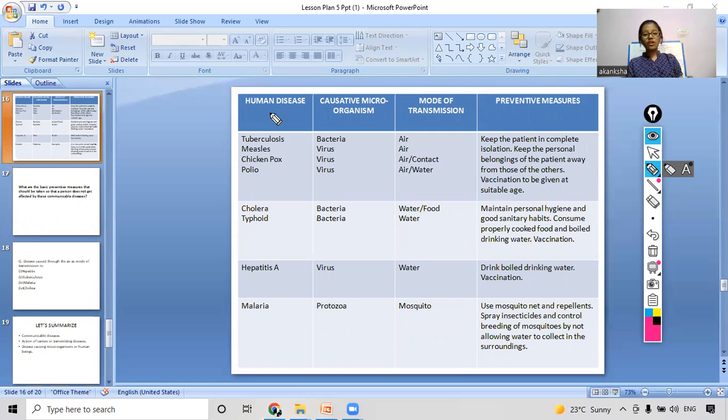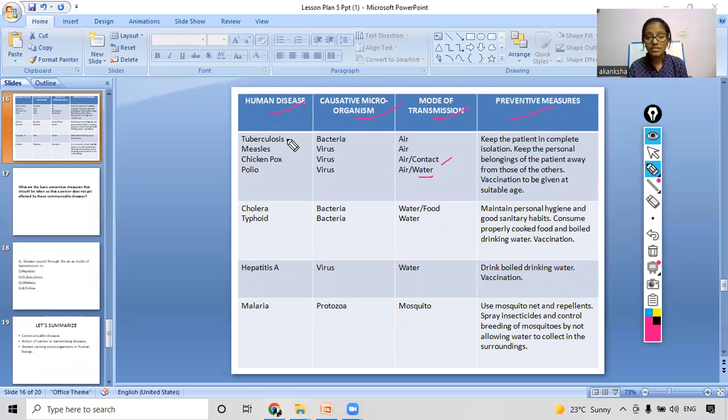Okay, so the first column is telling us about the human diseases. There are different human diseases mentioned, and the causative microorganism, like which microorganism is causing it. Like it is bacteria, virus, or protozoans. And the mode of transmission, like how these diseases get transferred from one person to another. Some spread through air, some through water, some through contact. And what are the preventive measures? How can we avoid these diseases?